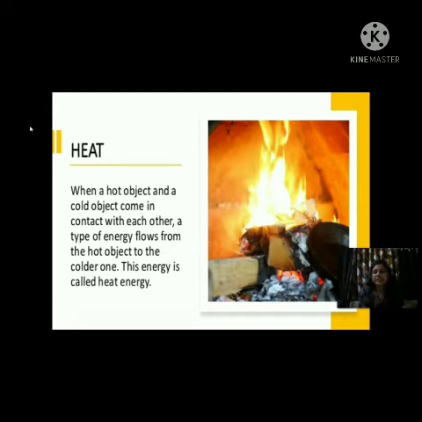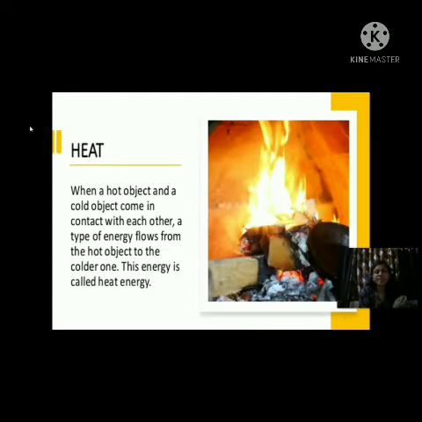In the next slide you can see another definition of heat in other words. The same thing is there, but it is written in a different way. When a hot object and a cold object come in contact with each other, a type of energy flows from the hot object to the colder one, and this energy is called heat energy.